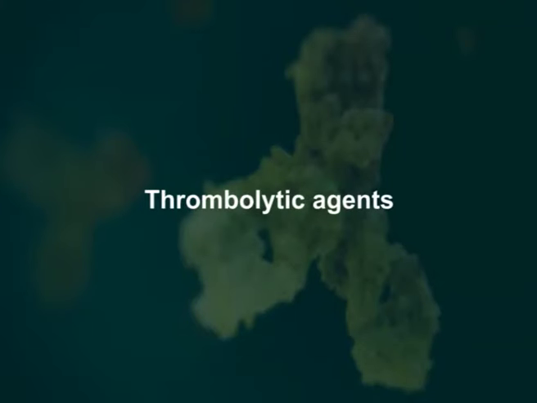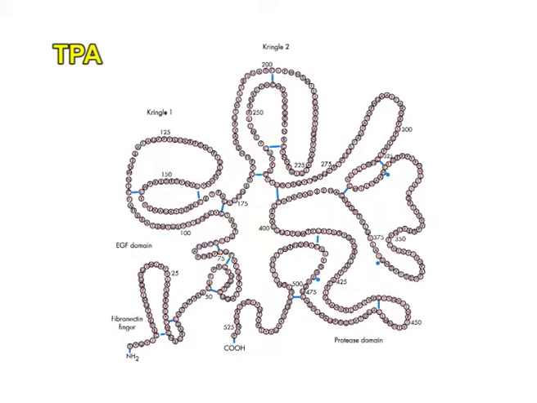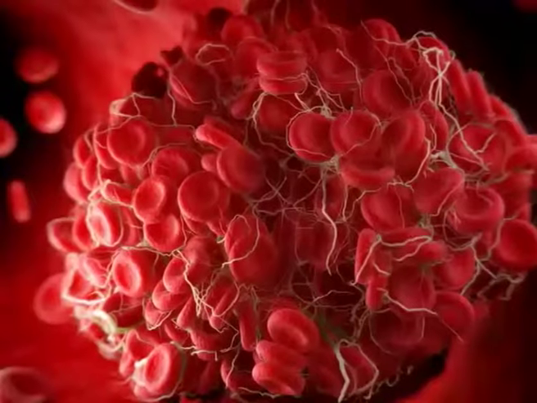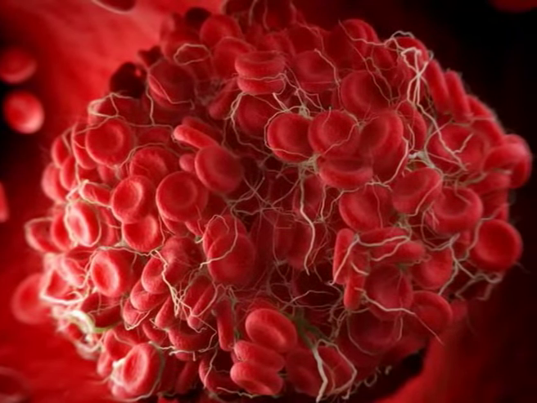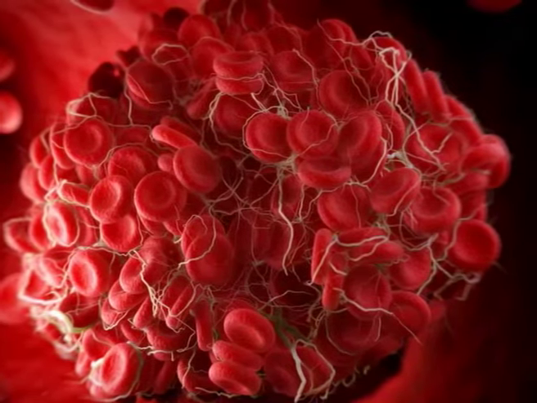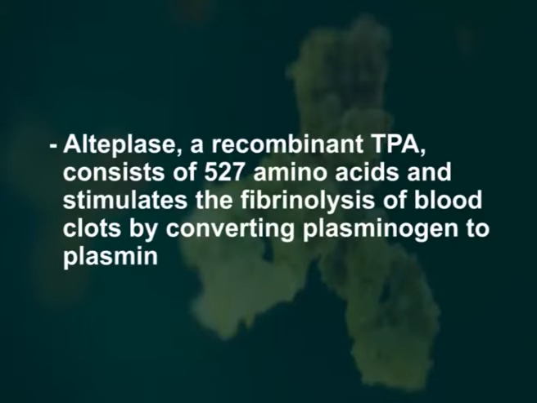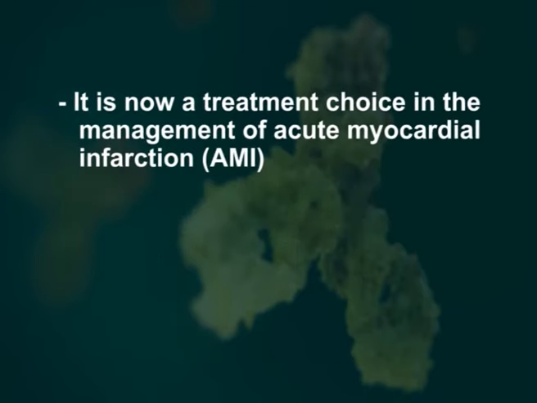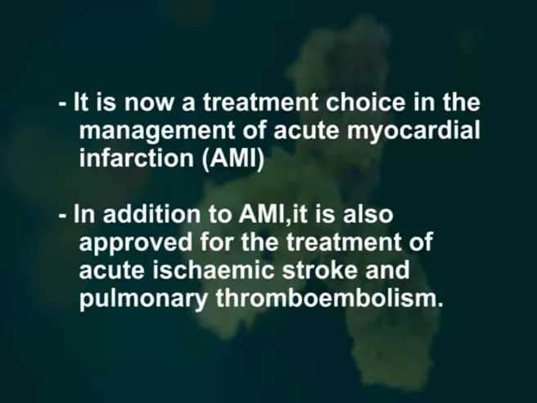Thrombolytic agents. Tissue plasminogen activator, TPA, is used to dissolve blood clots that have formed in the blood vessels of the heart and seriously lessen the flow of blood. Alteplase, a recombinant tissue plasminogen activator, TPA, consists of 527 amino acids and stimulates the fibrinolysis of blood clots by converting plasminogen to plasmin. It is now a treatment choice in the management of acute myocardial infarction. In addition to acute myocardial infarction, it is also approved for the treatment of acute ischemic stroke and pulmonary thromboembolism.